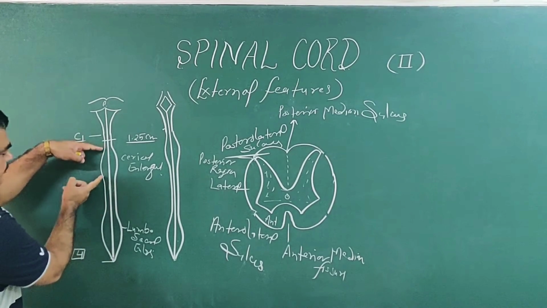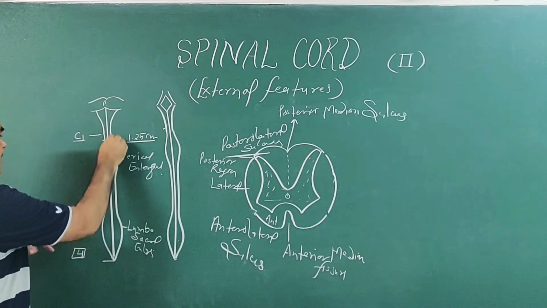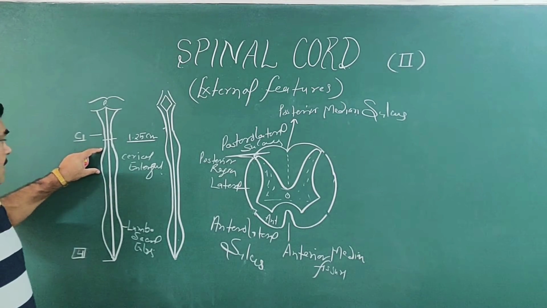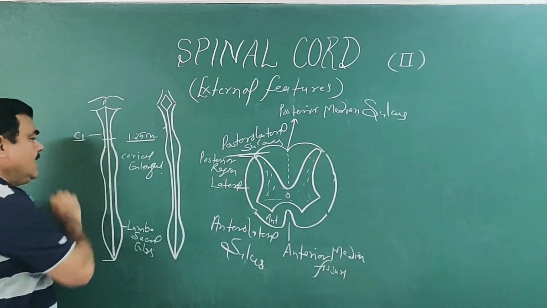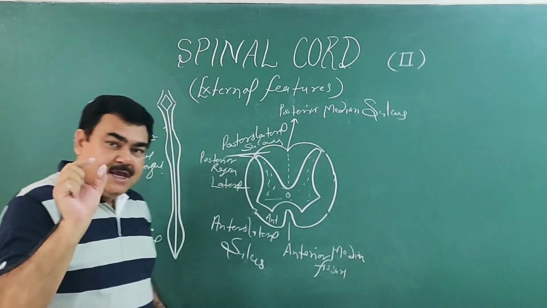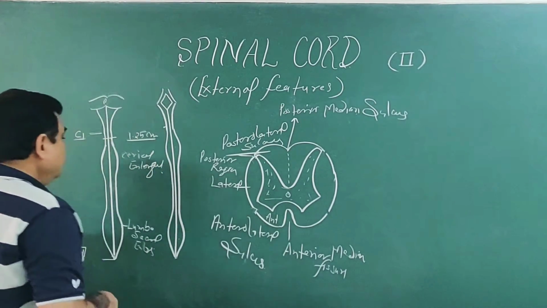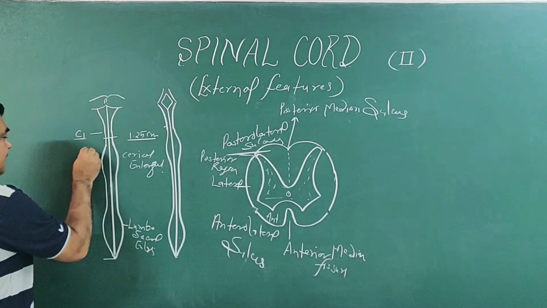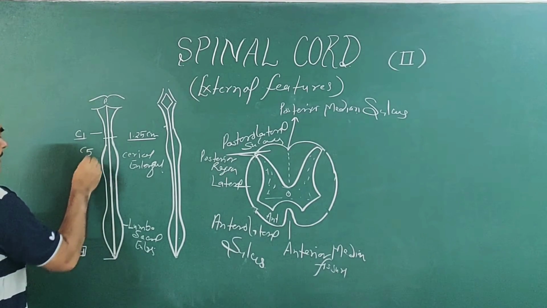This is a fusiform enlargement. This is present in the cervical region, from which area the brachial plexus arises. That means C5 to T1 level.